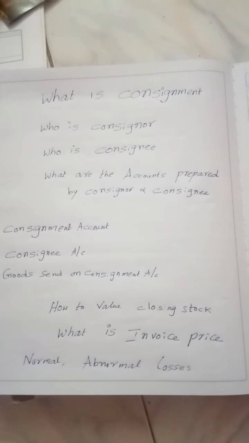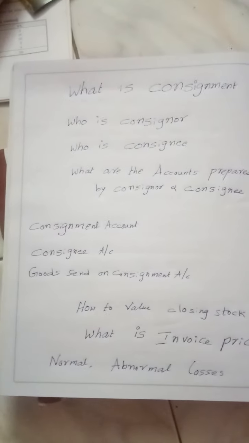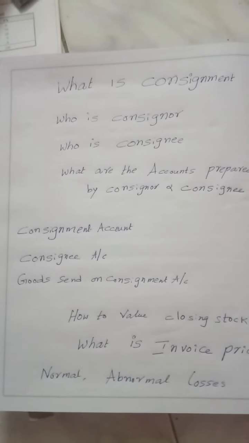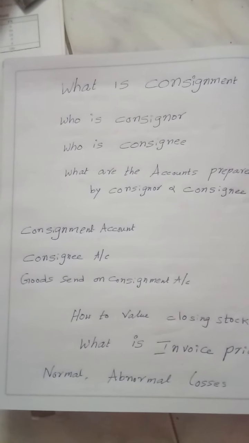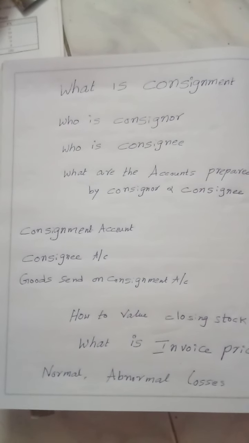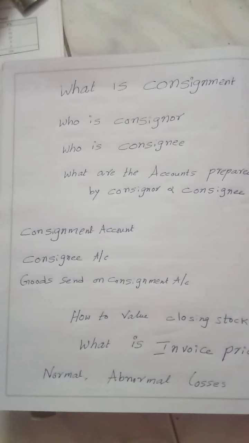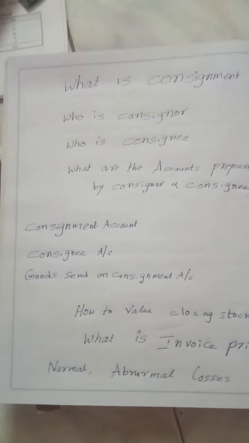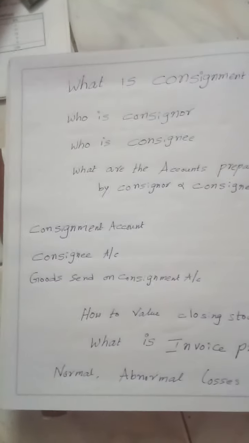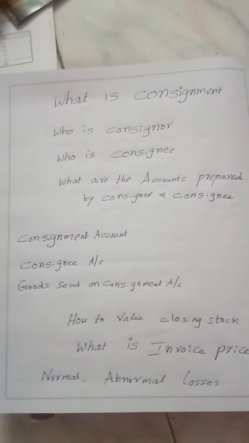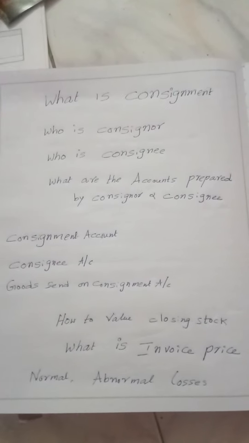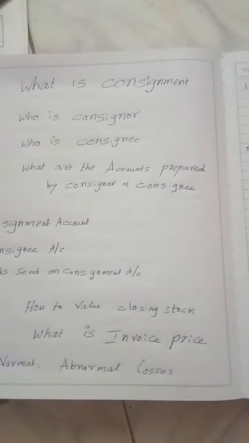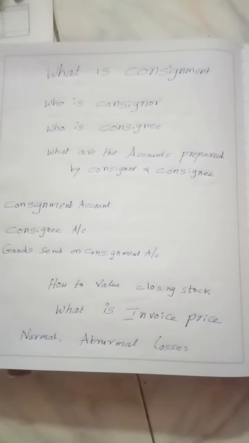The consignor is the owner of the business, so he prepares three kinds of accounts in his books: the consignment account, the consignee account, and the goods sent on consignment account. The consignment account is a nominal account, where we can find out the profit or loss made on the business. The consignee account is a personal account: how much advance he has given, and how much we still have to receive. The consignee will also prepare one consignor account to find out how much amount is to be given to him.